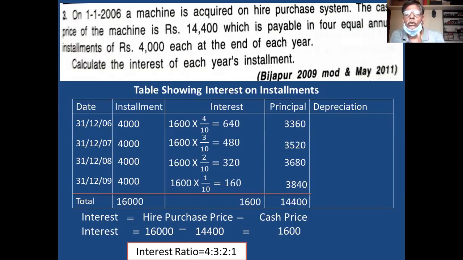Second method, only one. This is the third method, and tomorrow I'll take the fourth method of interest calculation. If you are perfect in the calculation of these four methods, this hire purchase system is very easy. Accounts are very easy, but the only problem is calculation of interest.